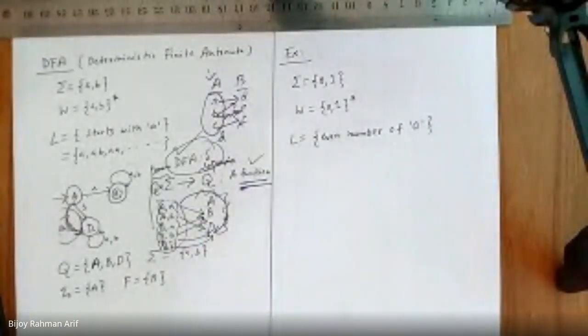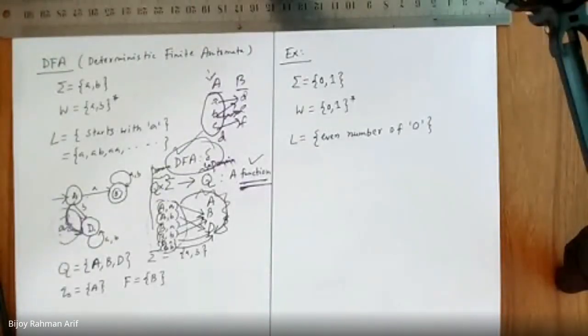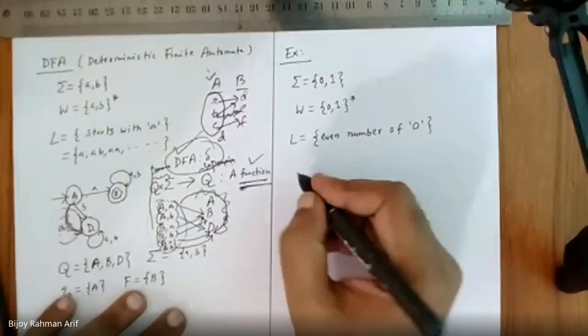What would be the algorithm? Tell me. Say something. Come on. Sir, we have to start with the start state A, then move to even number of 0. How can we classify the number of 0? Number of 0 can be even and number of 0 can be odd.